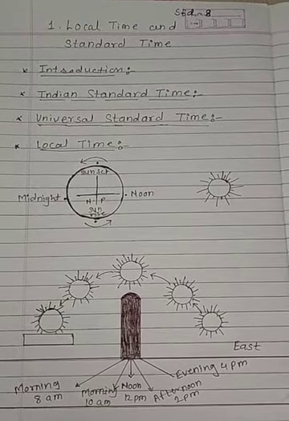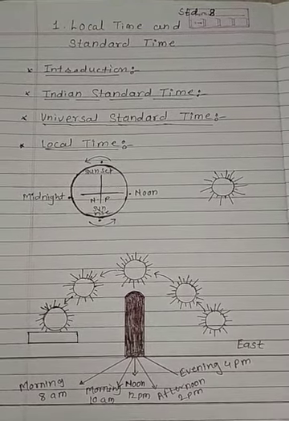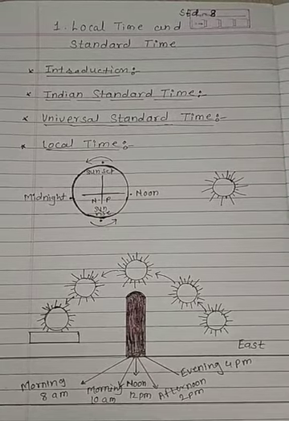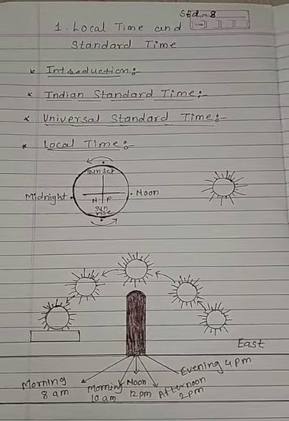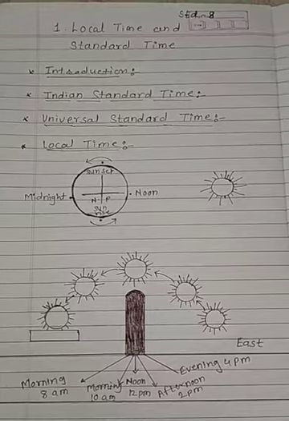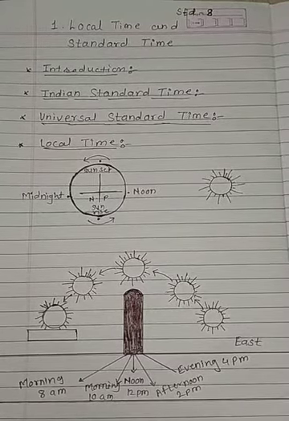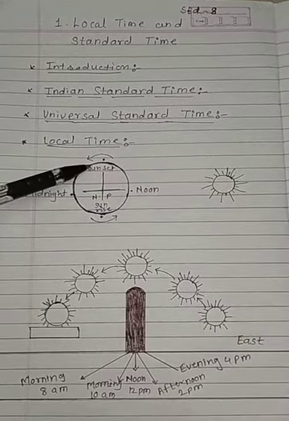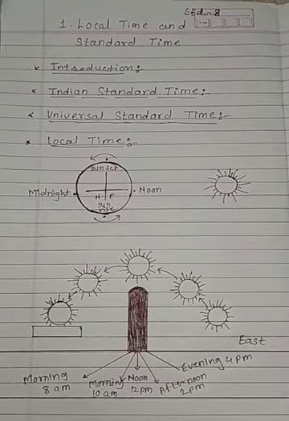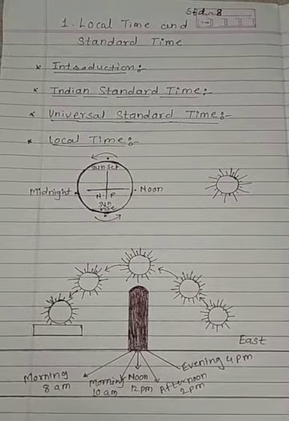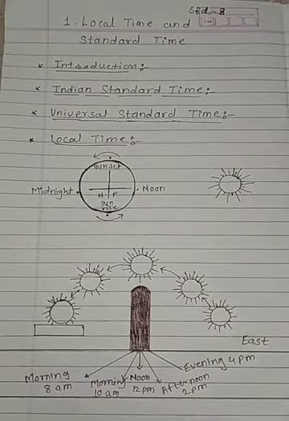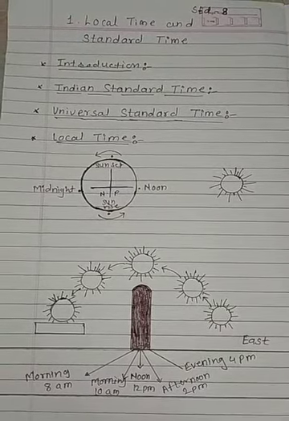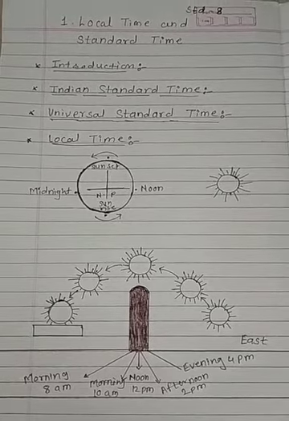The length of our shadow increases by evening time. The noon time is the same at any longitude across the earth, that is from the north pole to the south pole. That means it starts from the north pole and it is going to reach towards the south pole. The time of a place as decided by the location of the sun in the sky is known as the local time.